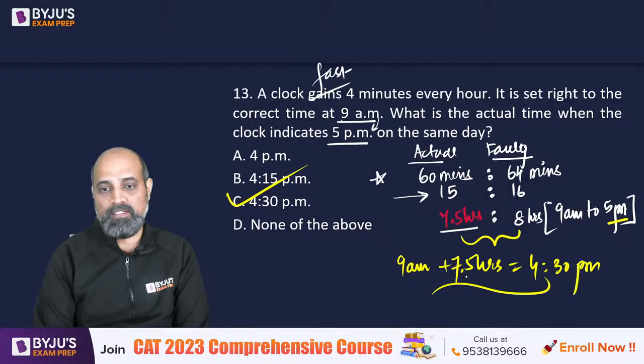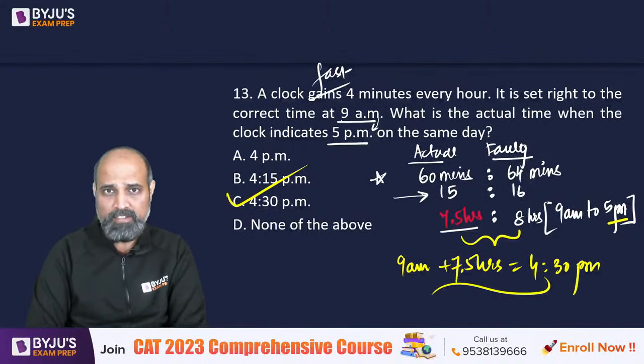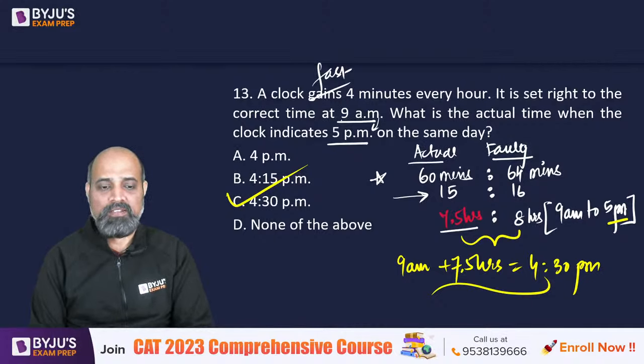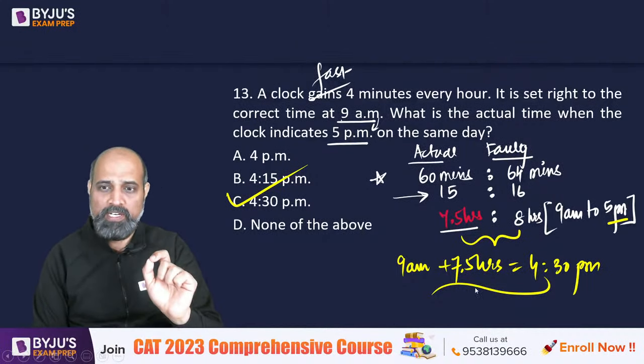सब गलत. Not comfortable with such questions on clocks? ऐसा क्या? आप लोग कुछ गलत समझ रही हो, आई थिंक.